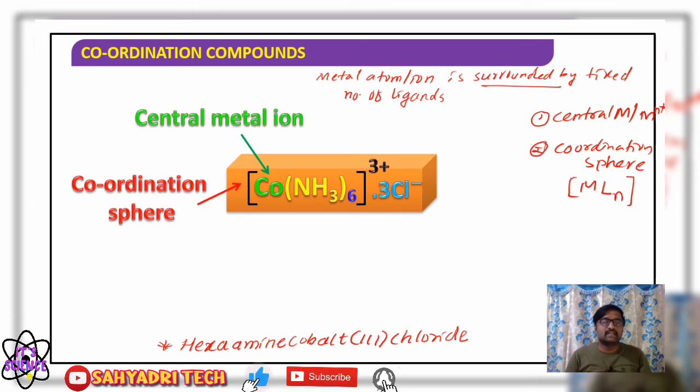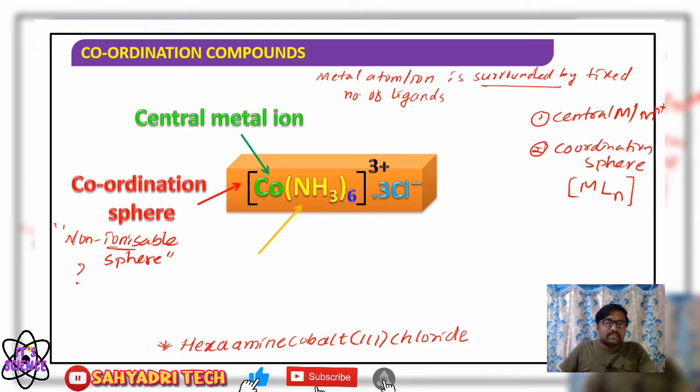What is another name for the coordination sphere? It is the non-ionizable sphere. So the coordination sphere is also called the non-ionizable sphere. Why is it so? It does not involve in ionization. Whether in complex form, that is in solid state, or when we dissolve it in any suitable solvent, say water itself, it does not dissociate. It remains in a non-ionizable form itself. Therefore we say it is a non-ionizable sphere, or a coordination sphere. This is one more important term to be learned.